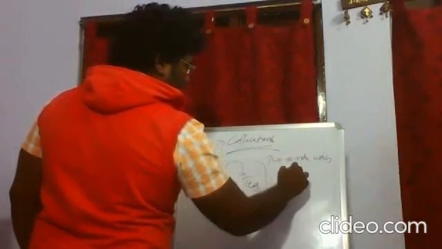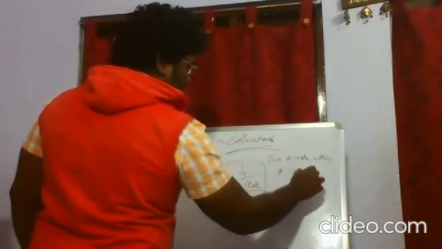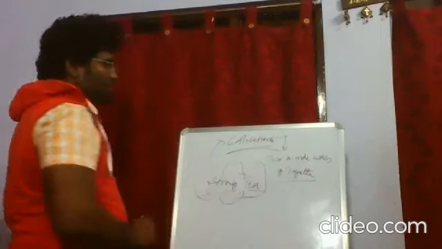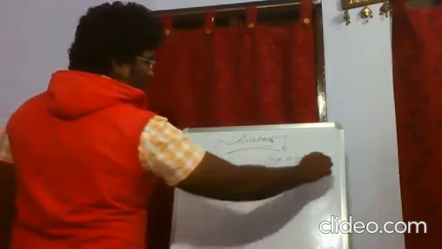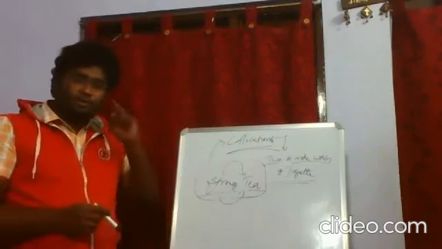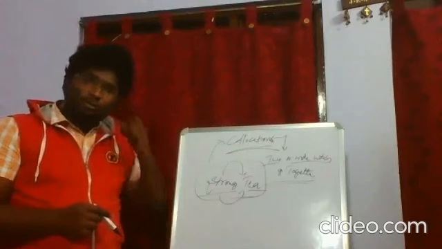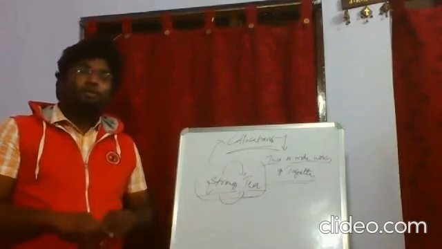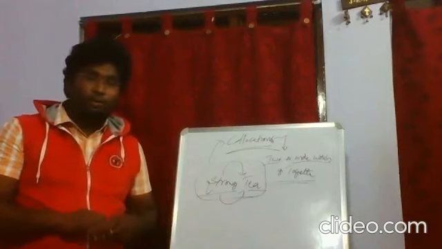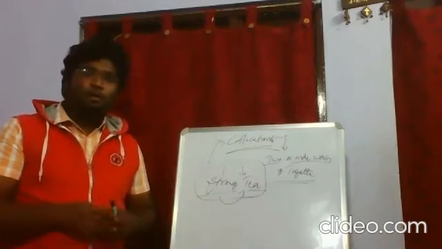So collocations are words, two or more words, that go together. Collocation is nothing but two or more words going together. That is what we call collocations. There are many words which go together. We are supposed to be aware of these words going together, because sometimes we do not know what to use.